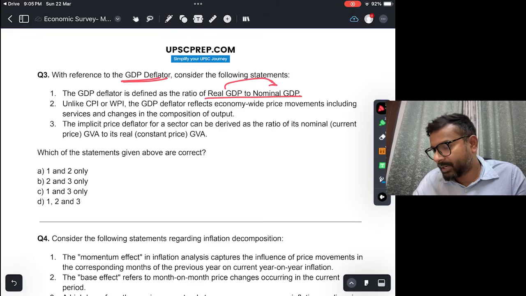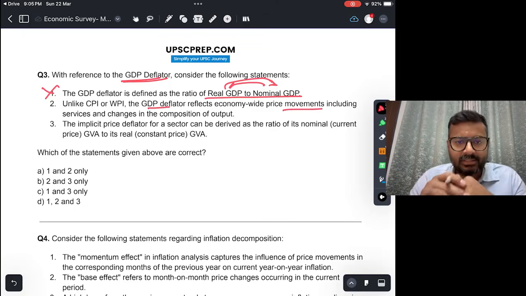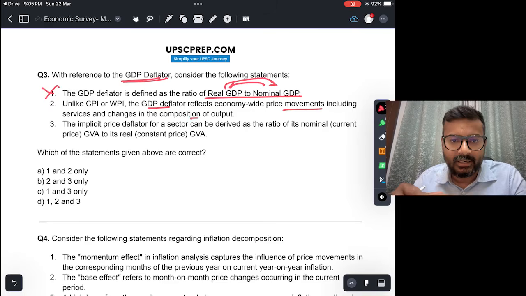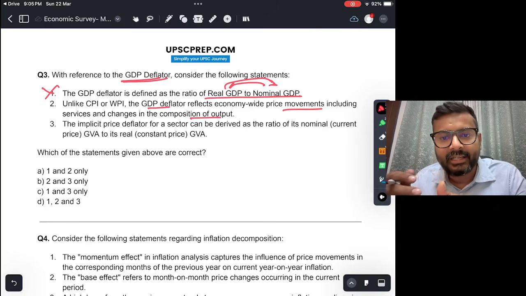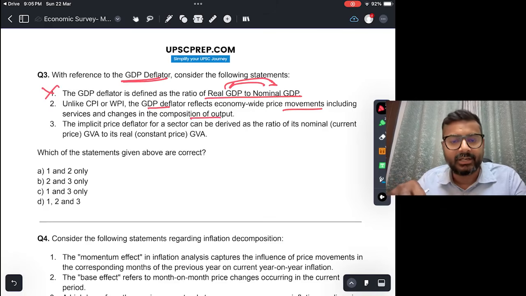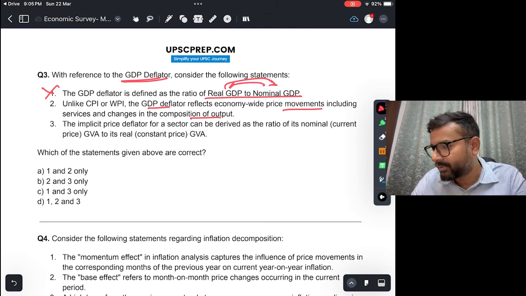Unlike CPI or WPI, GDP deflator reflects economy-wide price movements, including services and changes in the composition of output. Now this is true because to measure the GDP deflator we are taking the ratio of nominal GDP divided by real GDP, and nominal GDP and real GDP are calculated for the whole of the economy.